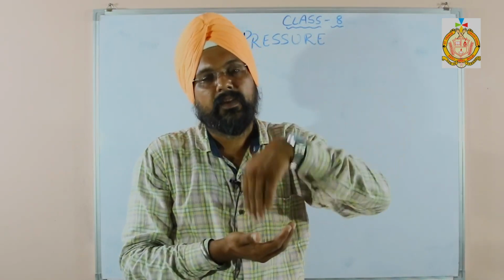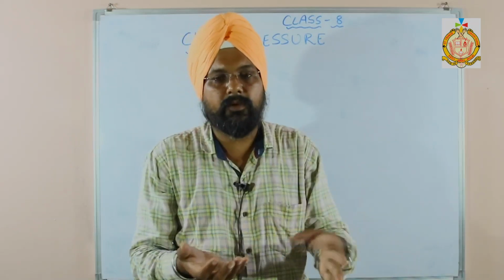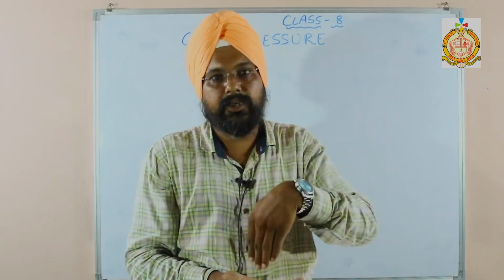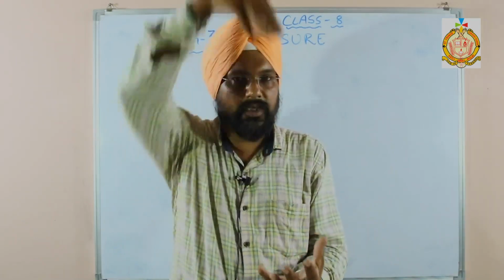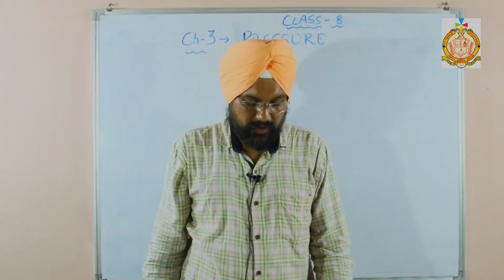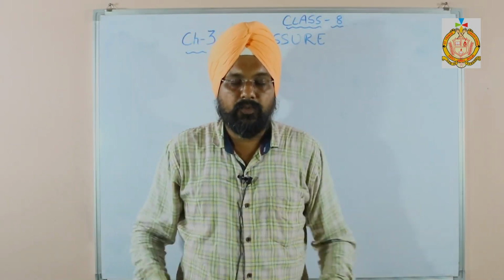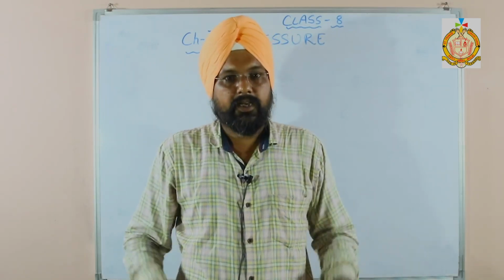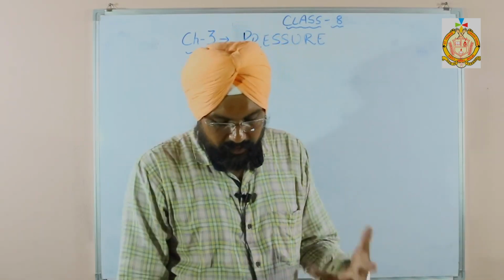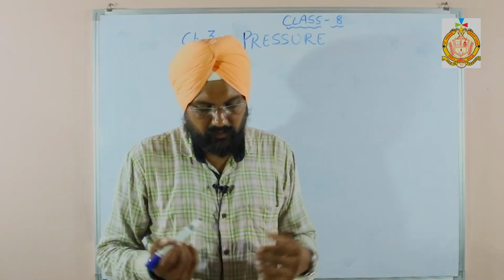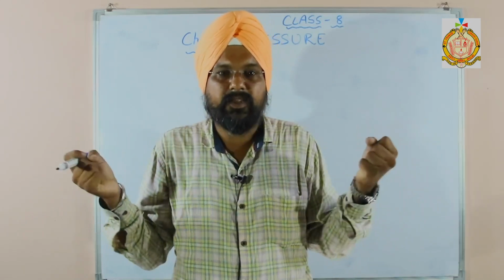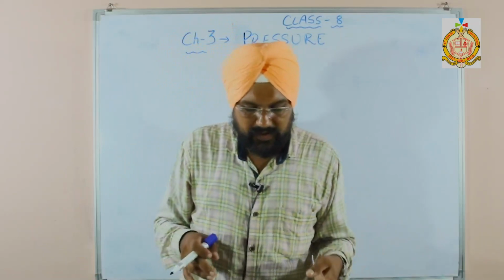Students, in physics, when the word normal comes, it does not mean ordinary, it means 90 degrees. That means we are applying a force at 90 degrees on the surface. So if I am standing, I am applying more force on the surface, and if you lie down, the force will be less. A body exerts a thrust on a surface equal to its own weight. Whatever the body's weight is, that much is the force we apply on the surface.